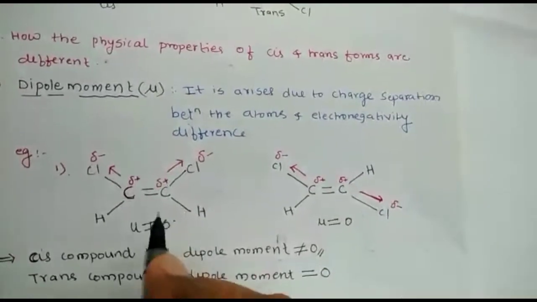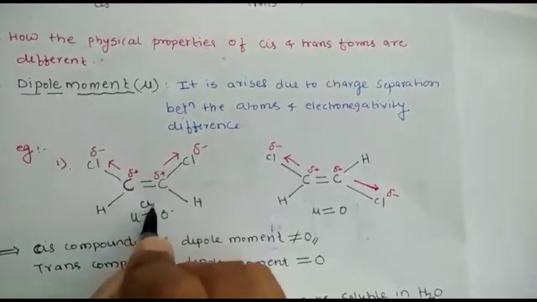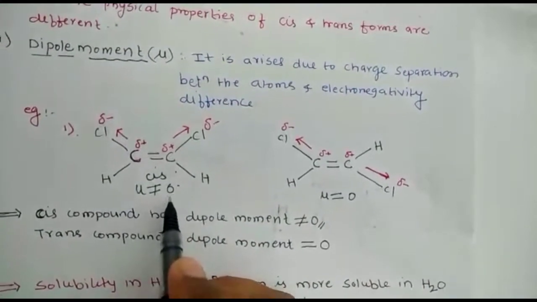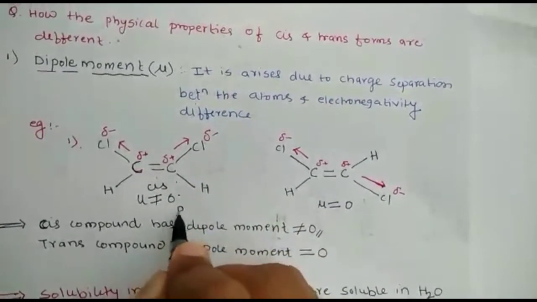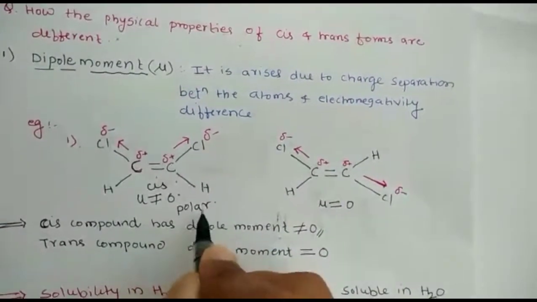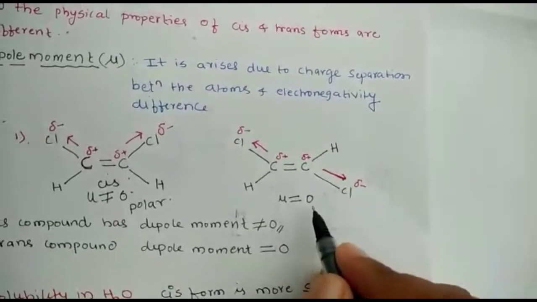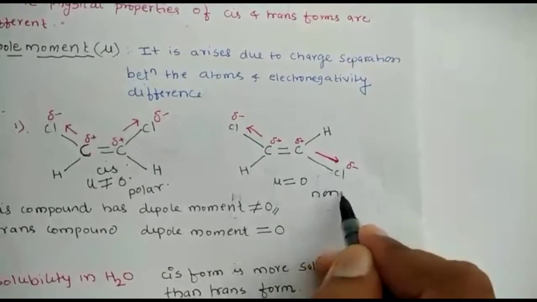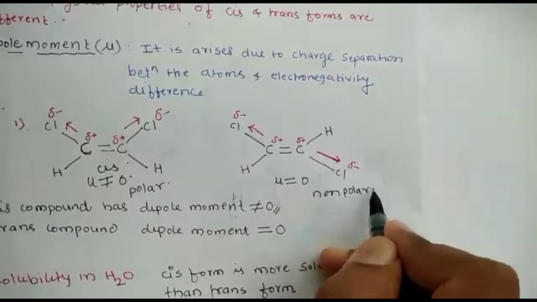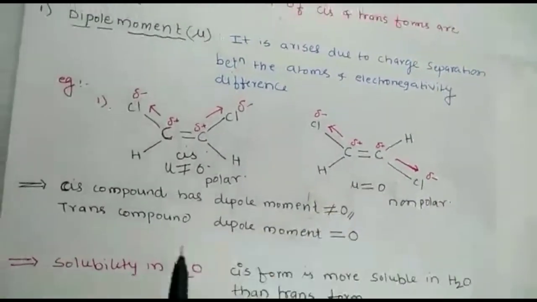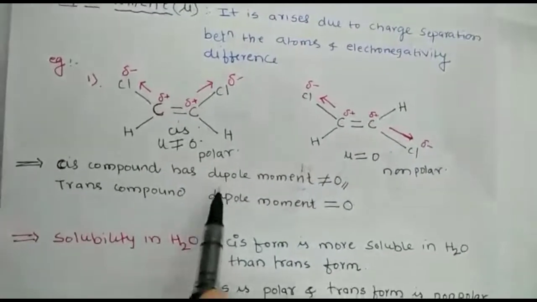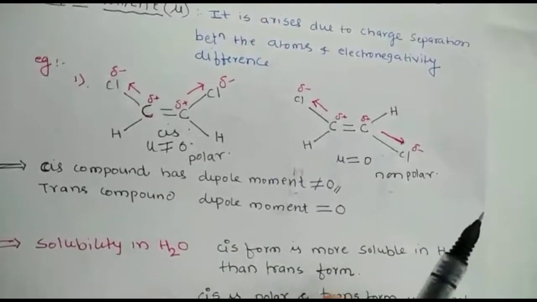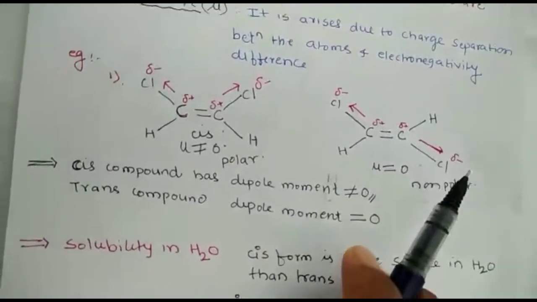In the cis form, the dipole moment value is not equal to 0, so this compound is a polar compound. The cis form is called a polar compound. In the trans compound, the dipole moment is equal to 0, so it is a non-polar compound. So the cis compound has dipole moment not equal to 0, and the trans compound has dipole moment equal to 0. Then the solubility: we'll see the solubility in water.